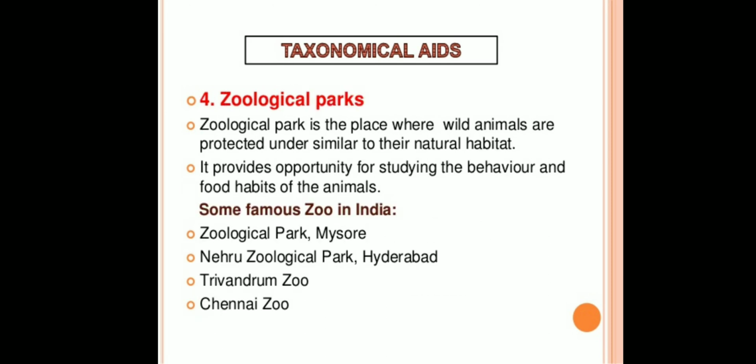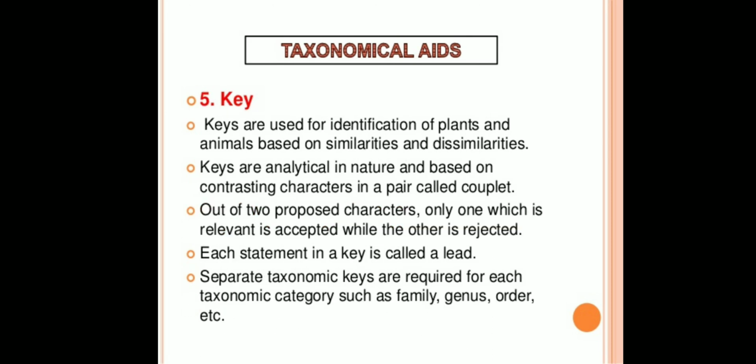The fourth one is the zoological parks. Zoological park is a place where wild animals are protected under conditions similar to their natural habitat. It provides opportunity for studying the behavior and food habits of the animals. Some famous zoological parks in India are Zoological Park Mysore, Nehru Zoological Park Hyderabad, Trivandrum Zoo, Chennai Zoo.